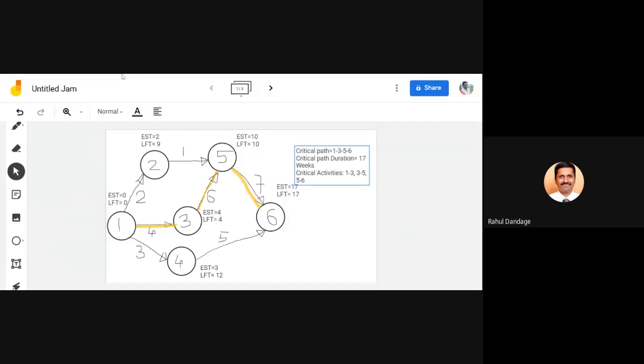So now if you look at the question, network is drawn, critical path is drawn, critical time of the project is determined. So part number 1 is complete. Then instead of directly moving to floats, now just complete the last part. Probability that project will be extended in 20 weeks. So already you have now the activities and their different time estimates, TO, TM, TP in one tabular format. Just try to find out the value for sigma not for all activities but only for the critical activities 1, 3, 3, 5 and 5, 6.